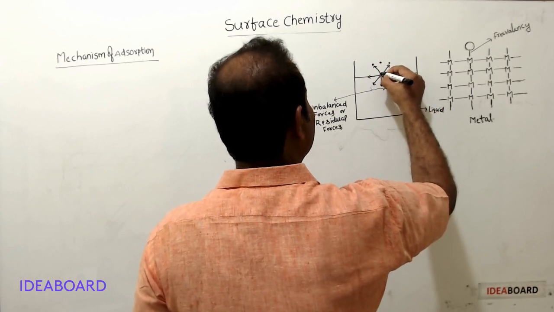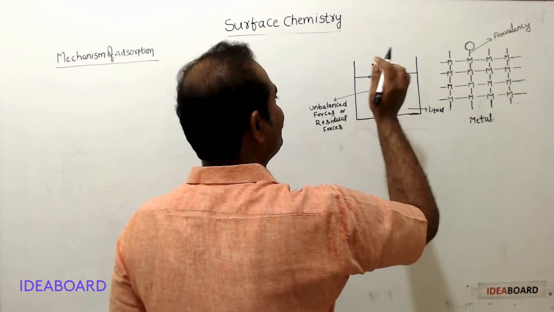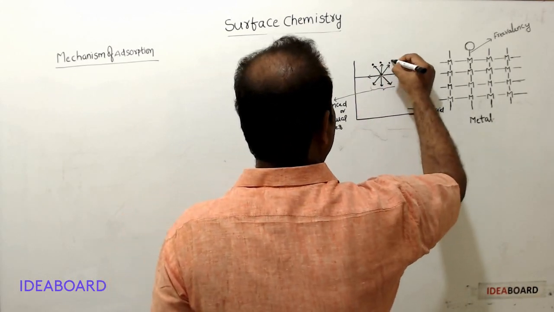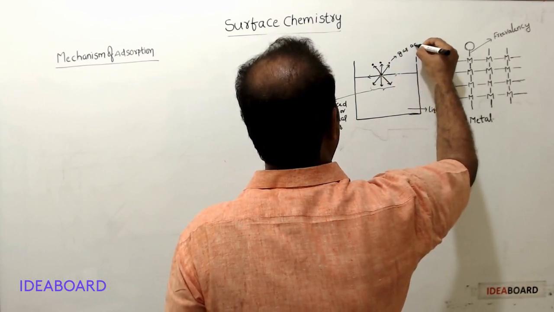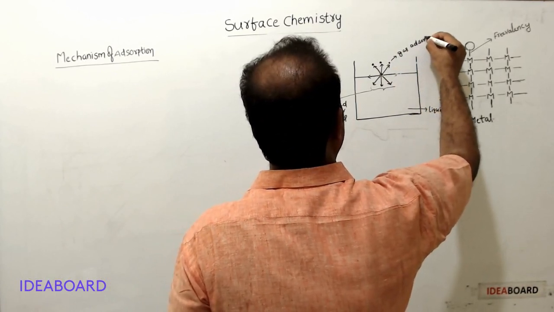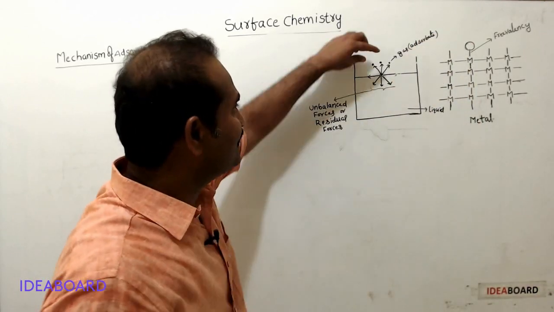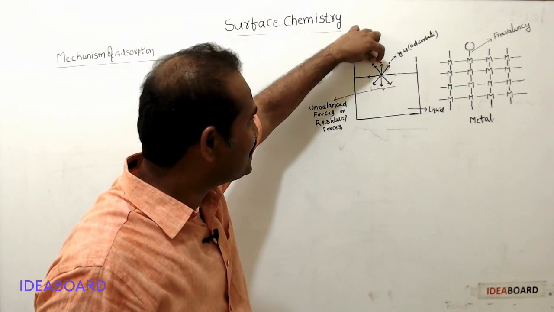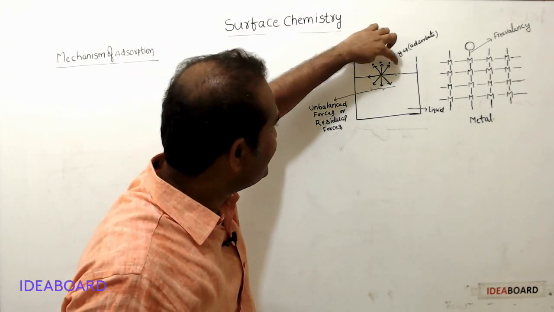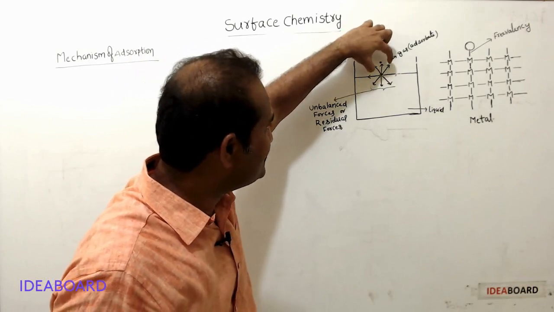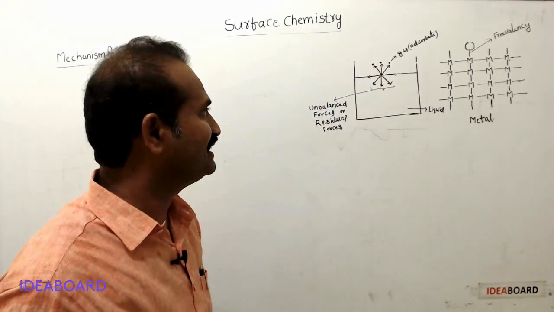These attractions balance these unbalanced forces. So this gas molecule acts as adsorbate. See here, gas molecules are sticking to the liquid surface. This is nothing but adsorption. This adsorption is due to these unbalanced forces.